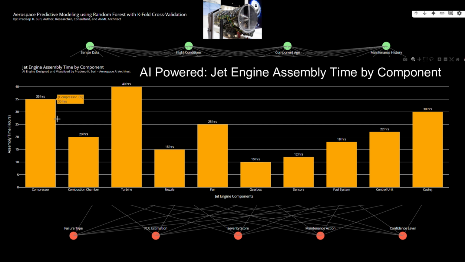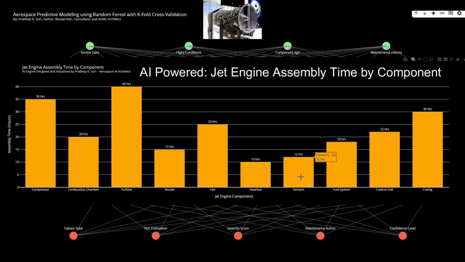These design choices support quick comprehension of time distribution across engine components, crucial for optimizing processes and reducing delays in manufacturing or maintenance cycles. The layout is customized with a dark background, which is often preferred in control rooms, technical dashboards, or presentations in aerospace industries. The chart title includes a personal touch, attributing the visualization to the AI architect Pradeep K. Suri. Font colors, axis titles, and bar gaps are all tailored to enhance clarity.